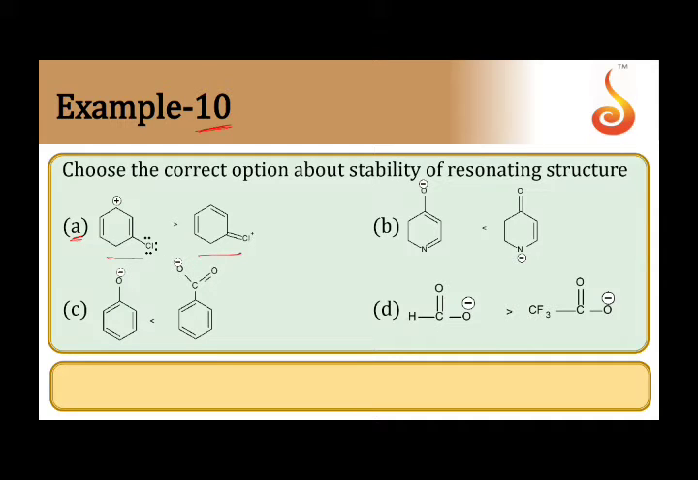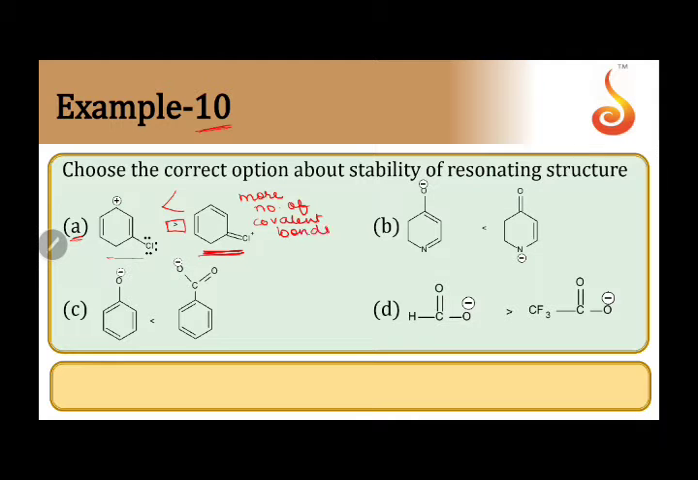The first rule states that whoever has the more number of covalent bonds, it's more stable. If we count the number of covalent bonds, then this second species has more number of covalent bonds. So therefore, we can say that the second one is more stable than the first one. So this order is wrong here. We found out the stability by counting the number of covalent bonds. More number of covalent bonds, more is the stability.